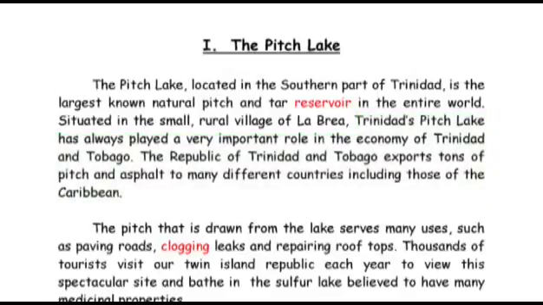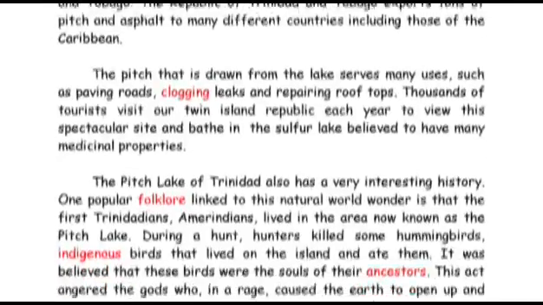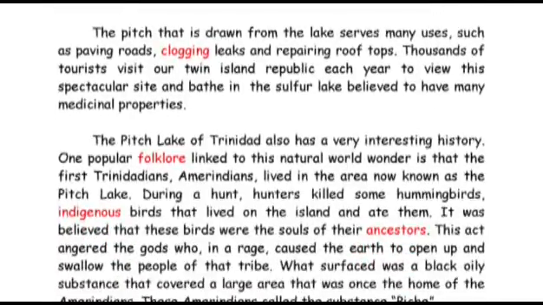So we see that the pitch from the lake serves as a major export and is a source of foreign revenue. If we read on, we see that the pitch is also commonly used to 1. Pave roads, 2. Clog leaks, and 3. Repair rooftops.